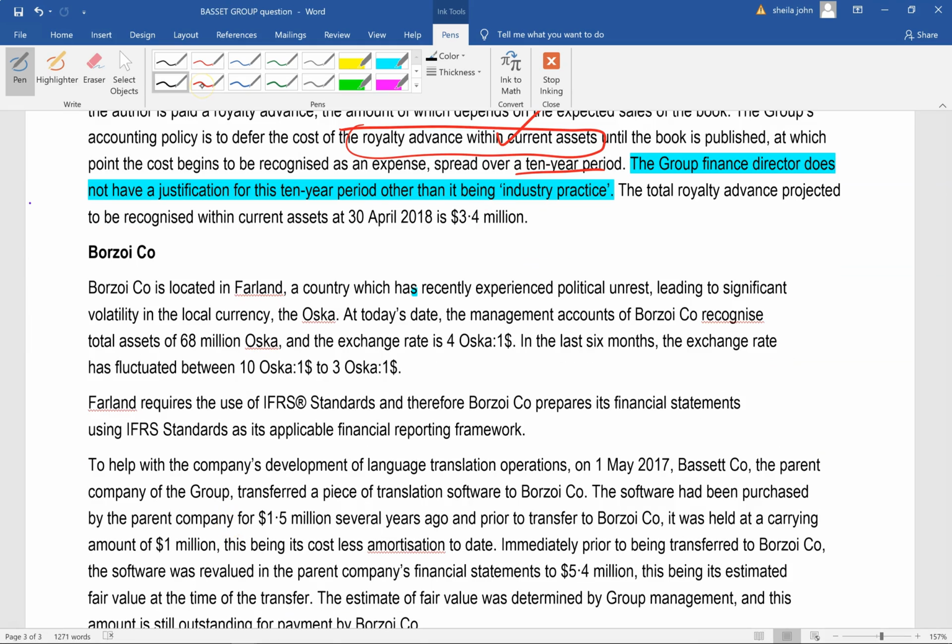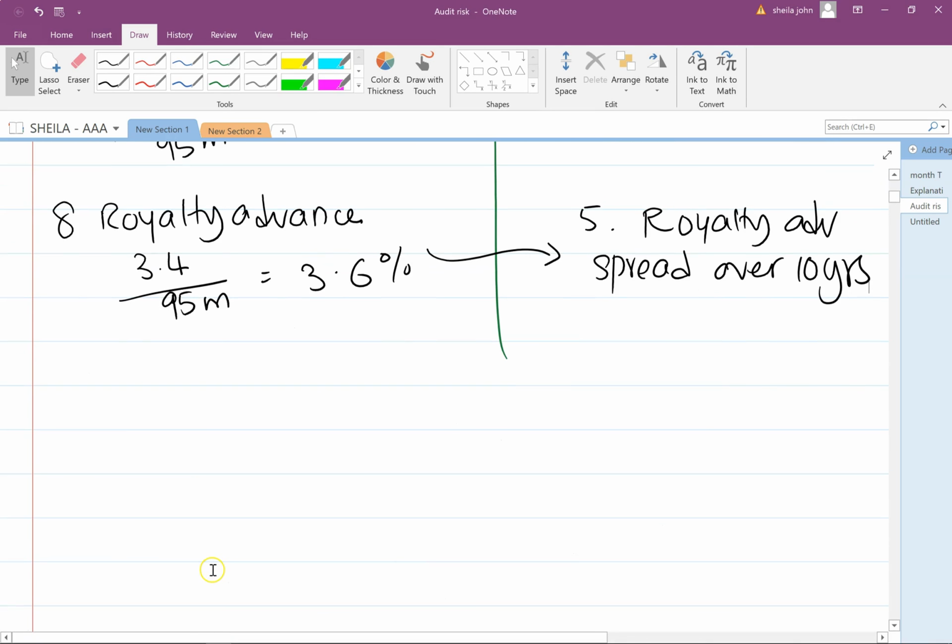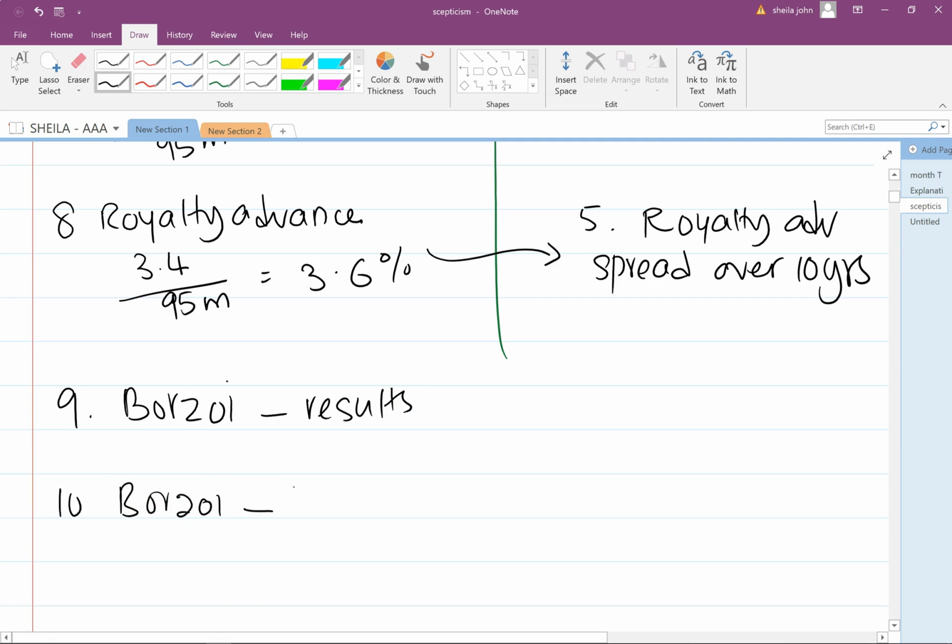Next, on the area of Borzoi. Borzoi is located in Farland, a country which has recently experienced political unrest leading to significant volatility in its local currency, the ACCA. Okay, so we have got a foreign subsidiary here, and their currency here is the ACCA. So obviously it's not local currency, so that would help me think about 2 separate points. And that is, I have got Borzoi here, which is to do with the foreign results.